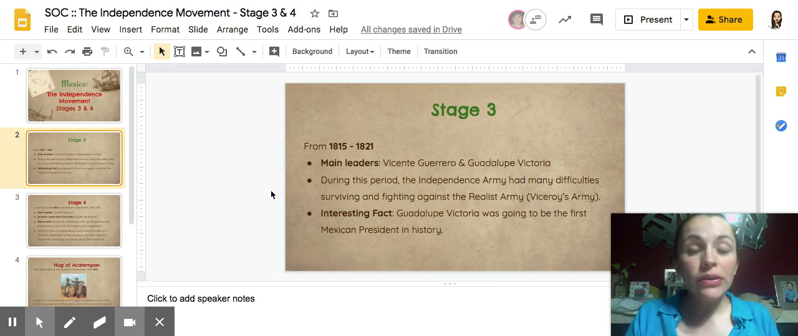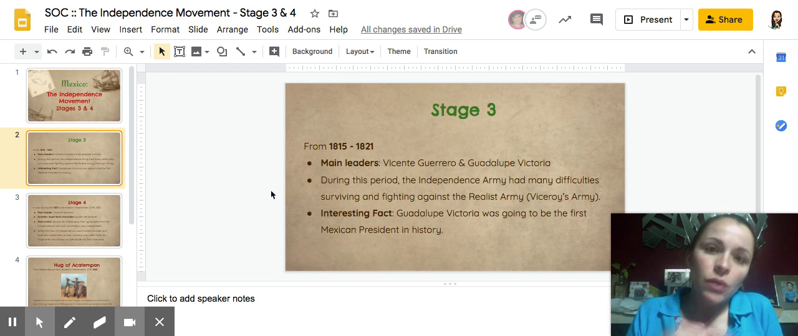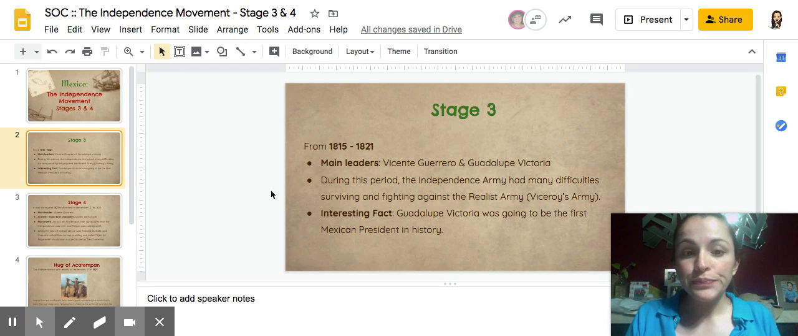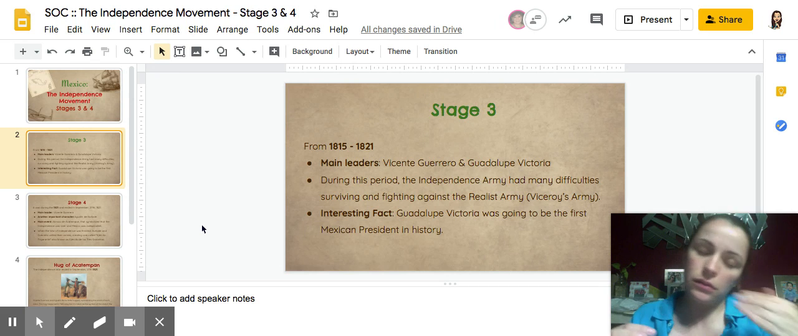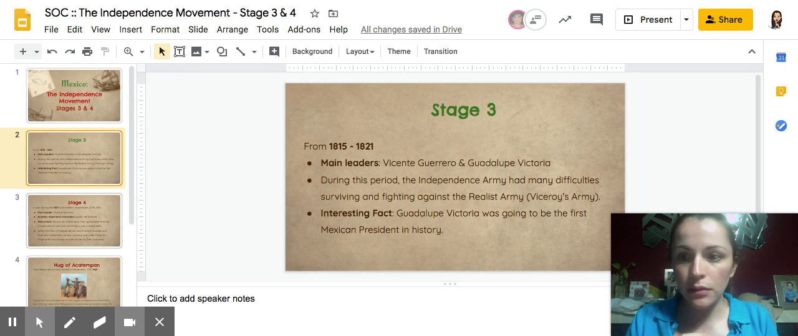Spain was no longer invaded by France because the French invasion ended in 1814. So they were focusing on keeping the territory that was providing so much gold, so much silver, so much taxes. Nobody wanted to let go. So they had their army. The army that represented the Spanish crown was called Realistic, and they were fighting against the insurgent army, the one that was looking for independence.